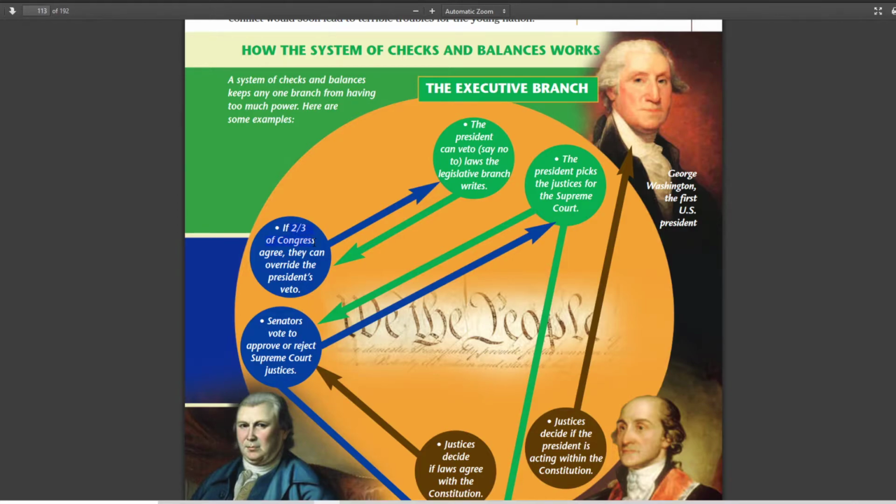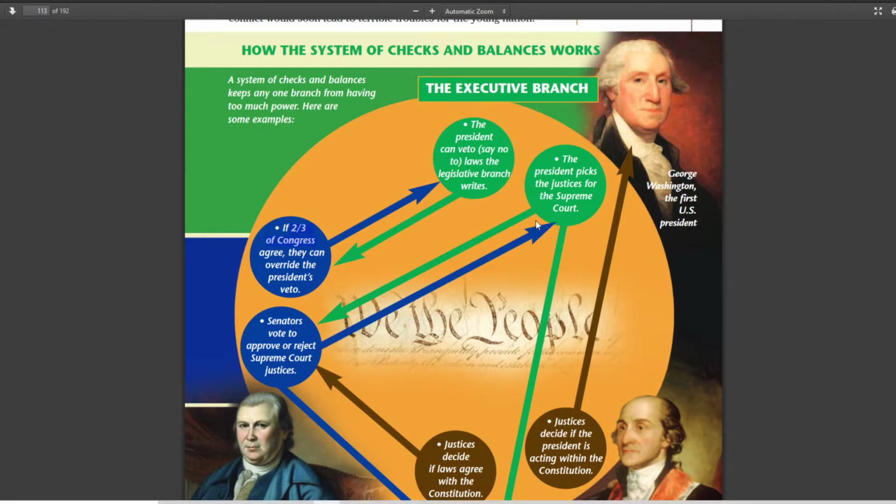I mean, it is really hard to override a veto, but Congress has the power to override a presidential veto if the law is really, really good that so many people say, no, no, this is a really good law, Mr. President. We're going to override your veto. Okay? So that's the checks and balances. Yes, they can pass whatever they want. The president can veto. He can say, no, no, I don't think that's a good idea. It's not going to work. And if Congress cannot get 2/3, then the law is dead. But if they do get 2/3 of Congress, then it doesn't matter what the president says, it's law.